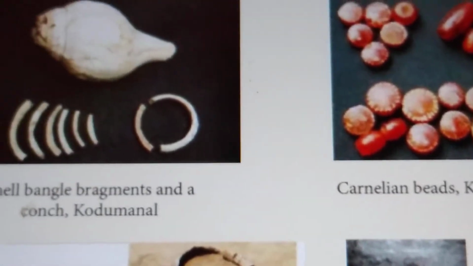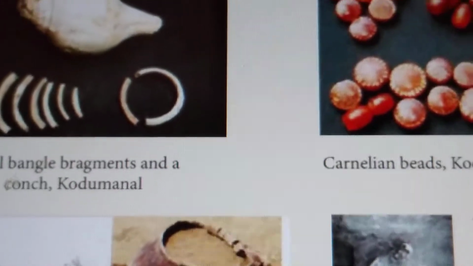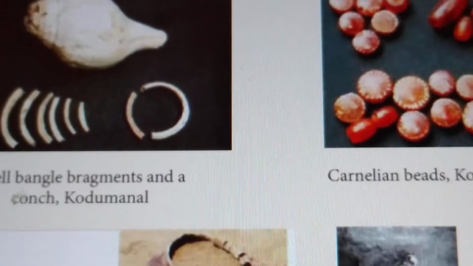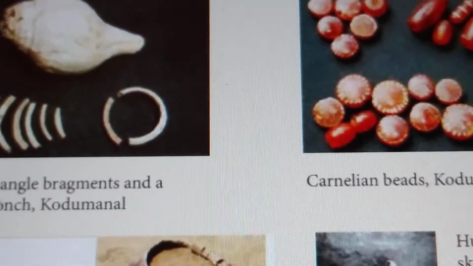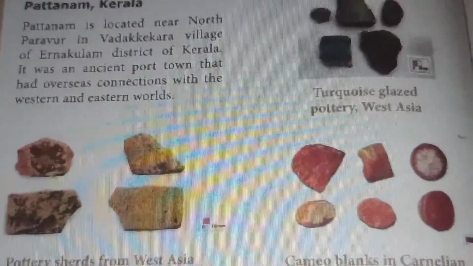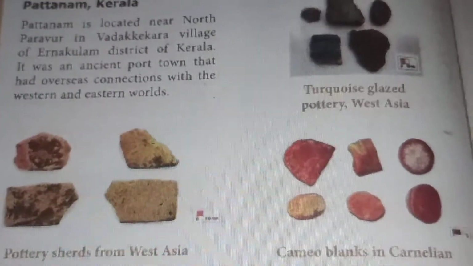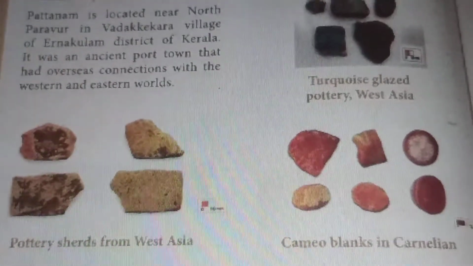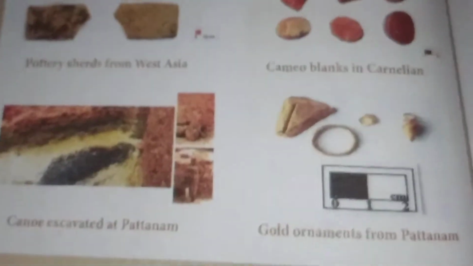What is an urban center? A planned town with brick architecture and a proper layout. Urban centers have a large population involved in non-agrarian, commercial and political occupations. Various industrial activities are seen in these towns. This is called urban. Here we see the picture of Pattanam, Kerala, located near North Paravur in Ernakulam district of Kerala. It was an ancient port town that had overseas connections with the western and eastern world.